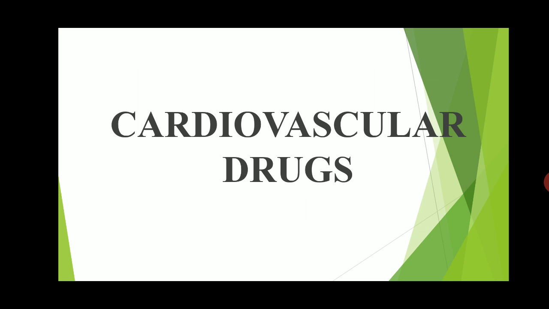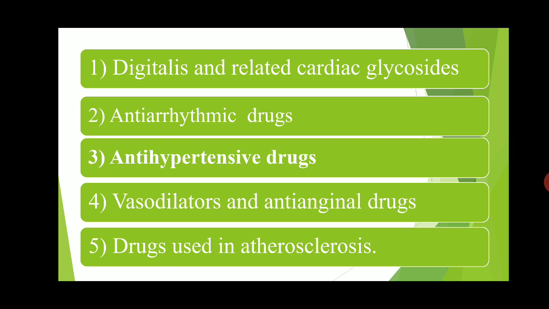Its name is Cardiovascular Drugs, and this unit consists of various chapters like digitalis and related cardiac glycosides, anti-arrhythmic drugs for the treatment of arrhythmic conditions, and then antihypertensive drugs, vasodilators and anti-anginal drugs, and drugs used in atherosclerosis. Today I will explain them to you.